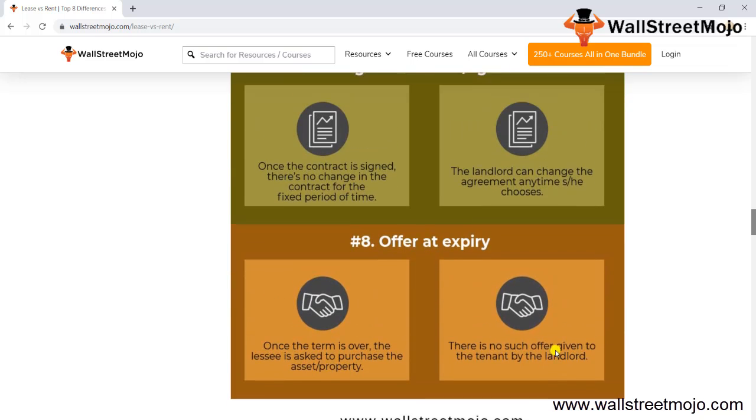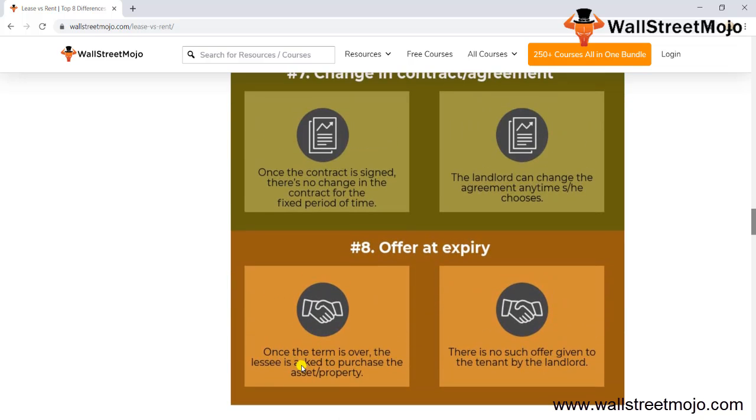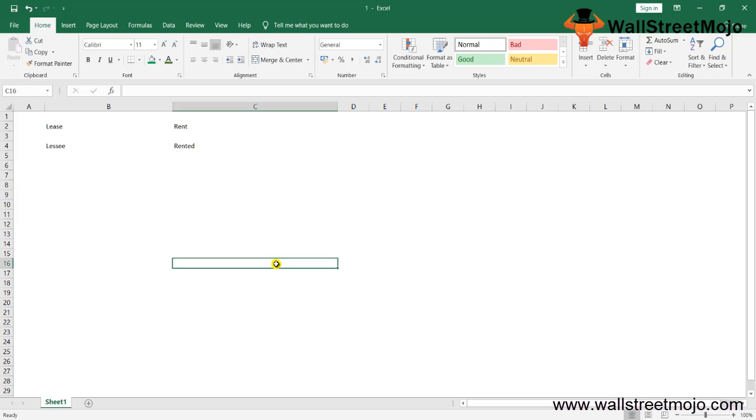Now, the offer at expiry. Once the term is over, the lessee is asked to purchase the asset. This is basically a finance lease, where once you pay the last installment and the term is over, the asset belongs to you. There is no such offer given to the tenant by the landlord. Once your term is over, you need to leave the place. If you want to stay, there will probably be an inflation in the rent. Well, this was the difference between lease versus rent. Now let me take you through some of the key differences. There are many differences between lease versus rent.